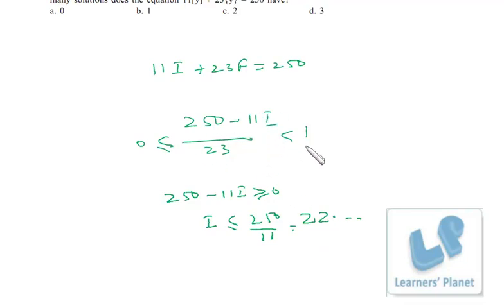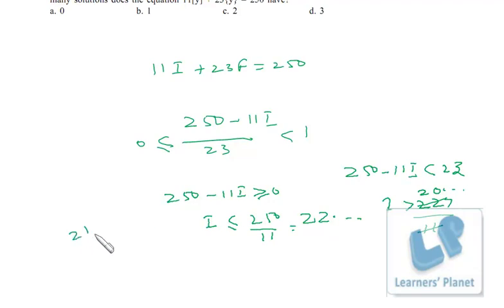Next, this expression should be less than 1. That means the numerator should be less than 23, because if it is more than 23 and it is divided by 23, then the answer will be more than 1. But we want this entire quantity to be less than 1. So 250 minus 11i should be less than, not equal to, but less than 23. So i should be greater than 227 by 11, that is 20 point something. So i should be greater than 20 and less than or equal to 22.